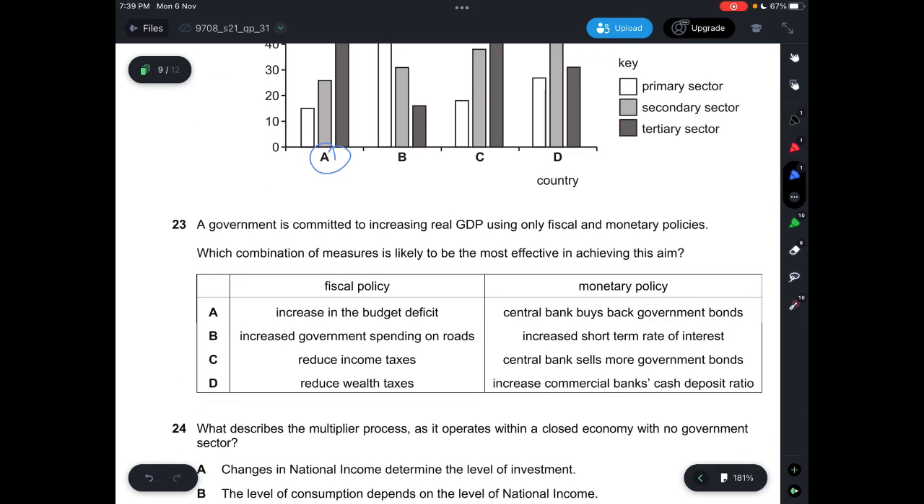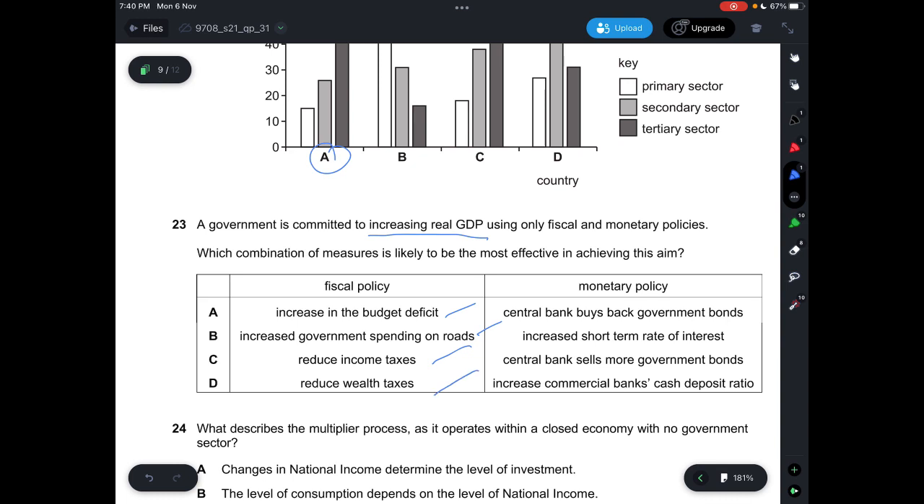Question 23, the government is committed to increasing real GDP using only fiscal and monetary policies, and which combination of measures is most likely to be effective in achieving this aim? Increasing real GDP, increasing income, and also increasing aggregate demand. Therefore, fiscal policy here, let's look at the 4 options. A says increase in the budget deficit. Yep, there is one possible answer. B says increase government spending on roads. Possible answer. C says reduce income tax. Possible answer. And D says reduce wealth tax. Also a possible answer. Okay, so now let's look at monetary policy.